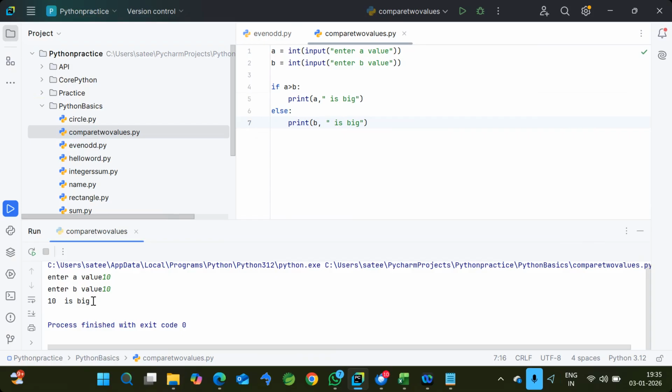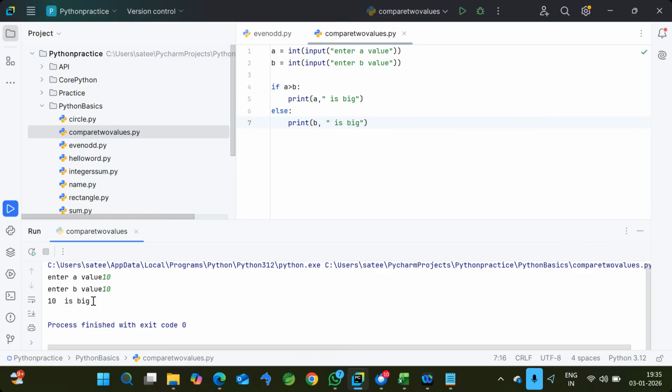But in our program, we covered only two scenarios. If A greater than B, A is big. In other cases, we are directly calling B is big. But the other option we have is that both may be equal also. Then neither A is big nor B is big. So that is the case we have to cover. Likewise, what I'm trying to explain is, if you have multiple conditions, see here in this case, we got two conditions to validate.